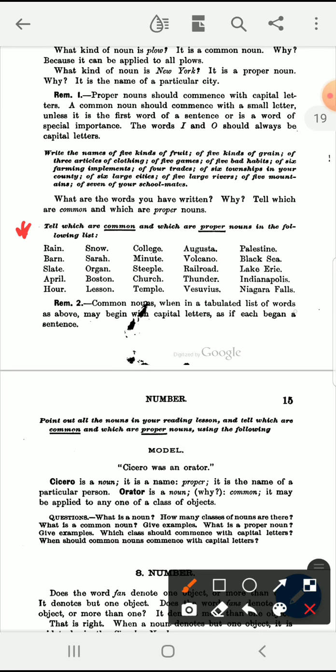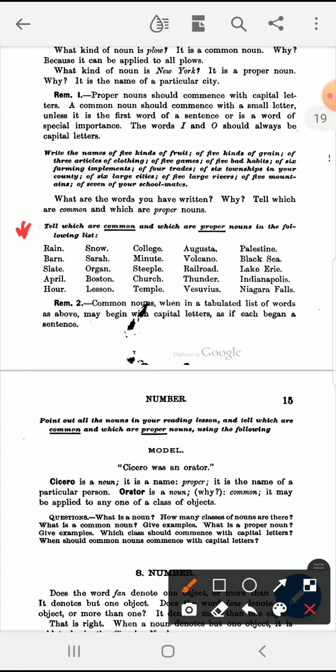You have a list of names here, and you're told to tell which are common and which are proper nouns in the following list. So you need to look at each word, think about the meaning of that word, and ask yourself, is this a common noun or is this a proper noun?